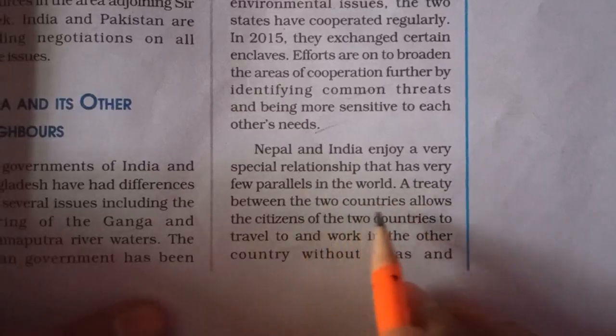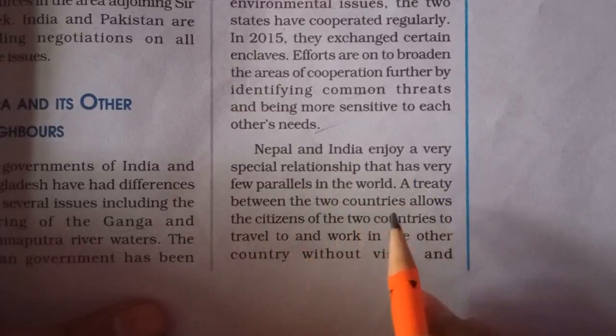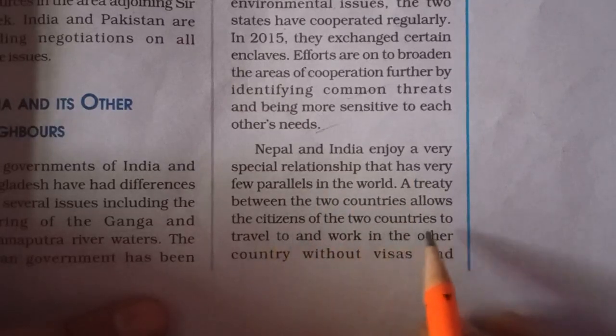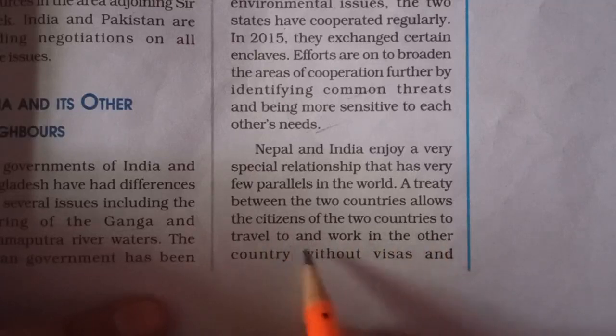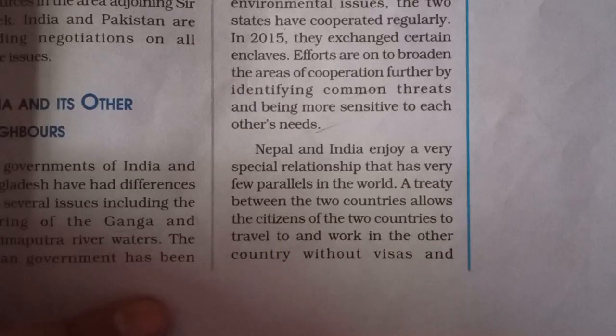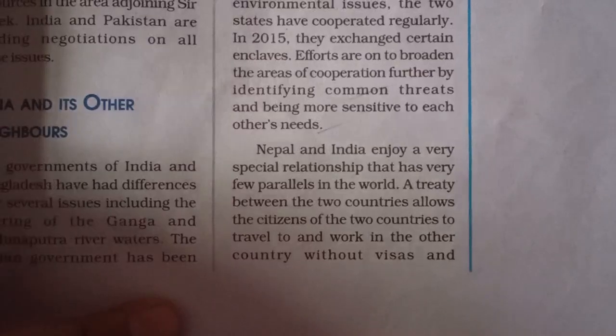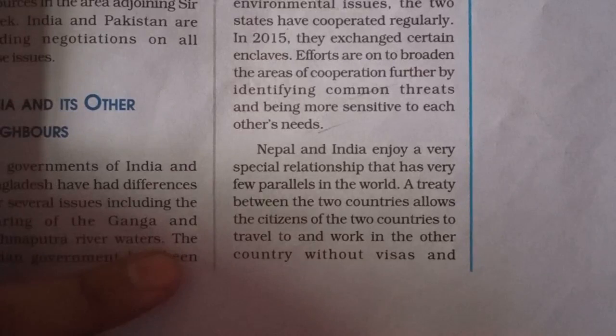A treaty between these two countries allows the citizens, here a treaty has been signed between India and Nepal, where the citizens of both countries can travel to and work in the other country without visas and passports. So we do not require visas and passports if we have to travel to Nepal, or the Nepalis have to travel to India. So this is one of the most important and differentiating elements of a special relationship. We do not have a parallel in the world, as I said.